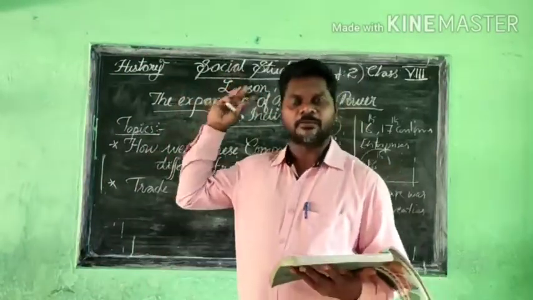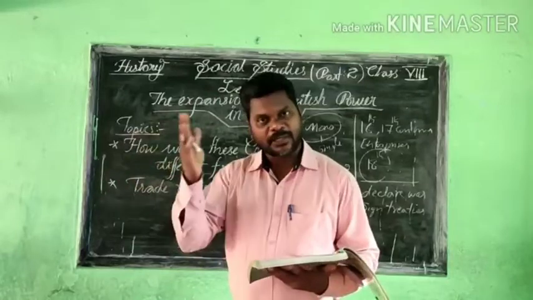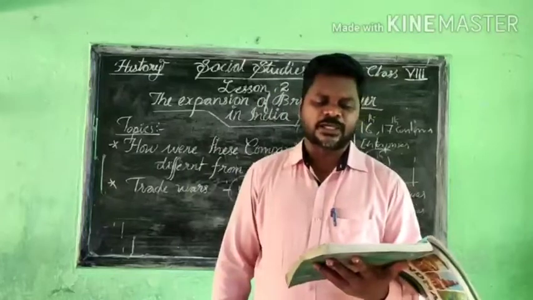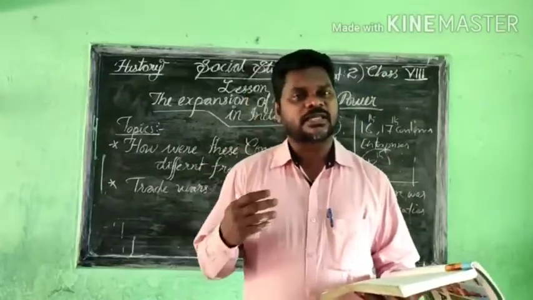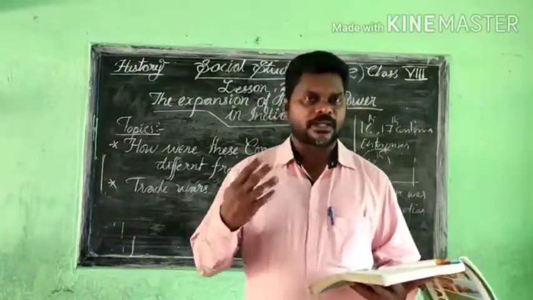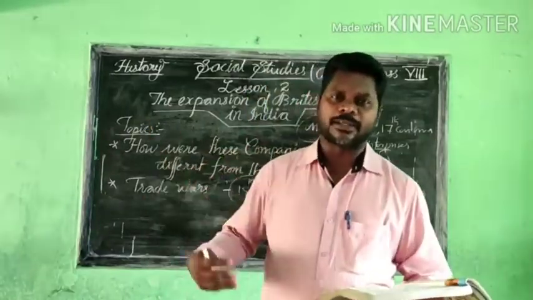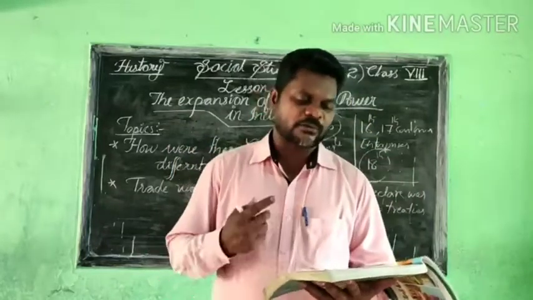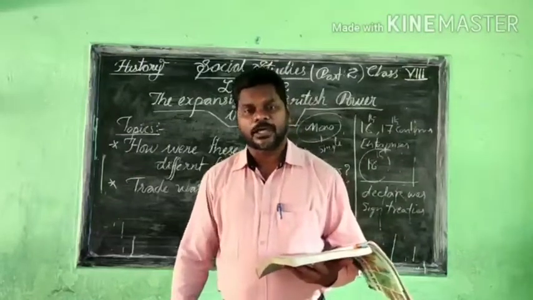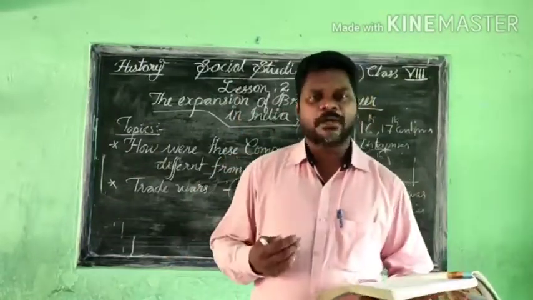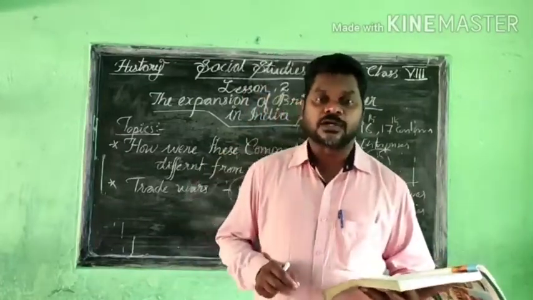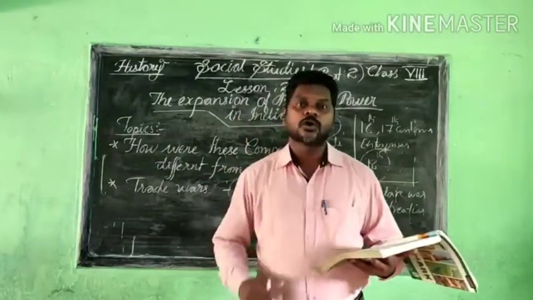There were some wars that one side won. The same thing happened here also, between the European companies. The Anglo-French rivalry led to a series of wars in India. You know that at this time the British and the French also had enmity, and it led to a series of wars in India. Mainly these wars occurred in Karnataka.